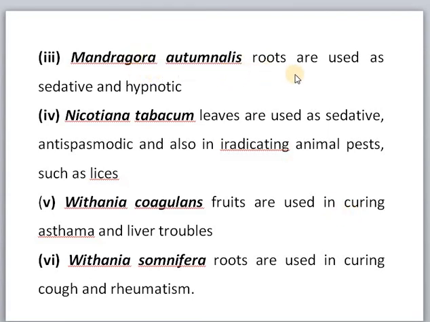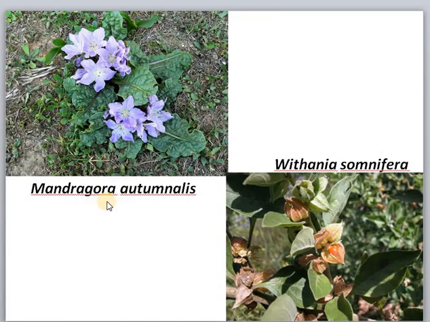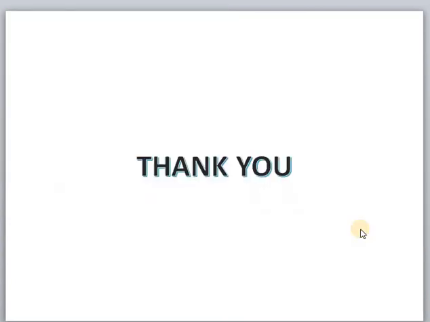Mandragora autumnalis is a plant, and its root is used as a sedative. Nicotiana tabacum is used as a sedative. Withania coagulans is used in curing asthma. Withania somnifera is used in cough and rheumatism. And this is Mandragora autumnalis. This is Withania somnifera, and this is the importance of this family.